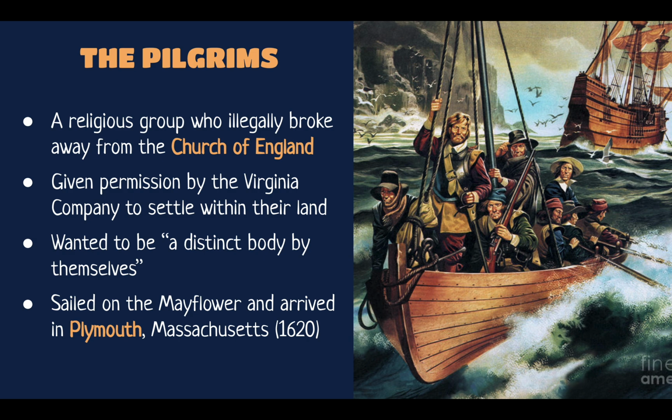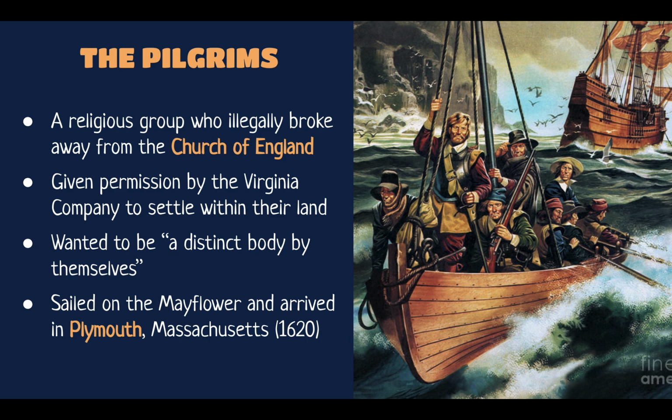And the Pilgrims, not wanting to worship as the Church of England required them to, resorted to breaking away entirely, illegally. So they needed to leave England entirely so that they could practice as they wished. So they talked to the Virginia Company and were given permission to settle within Virginia Company land in North America. They wanted to create a distinct body by themselves where they could independently worship as a community the way that they hoped to. And so they set sail in 1620.